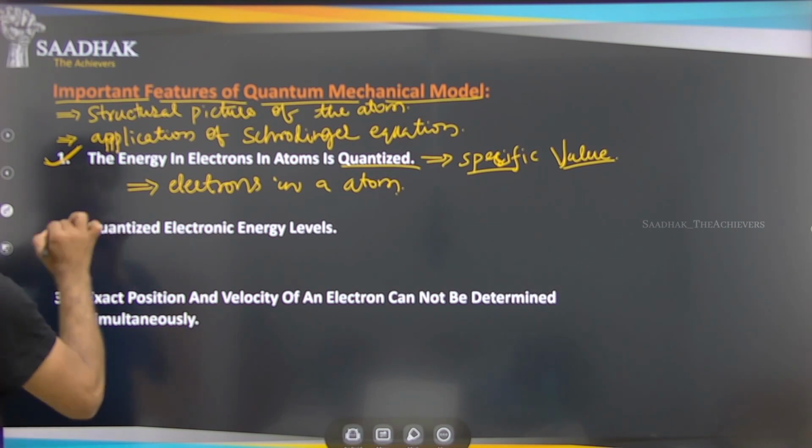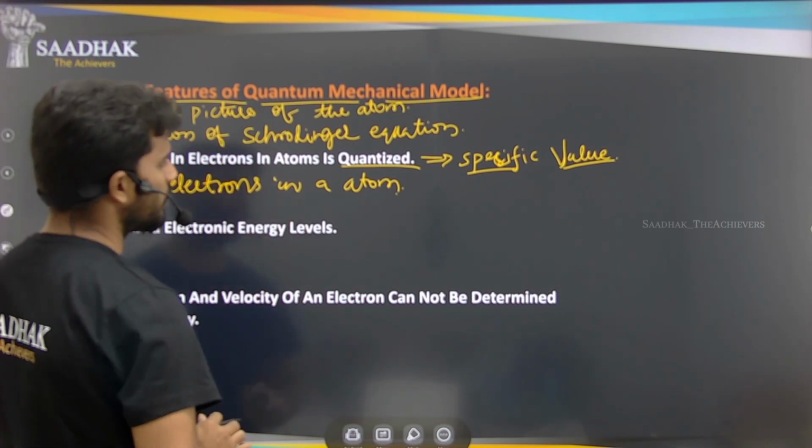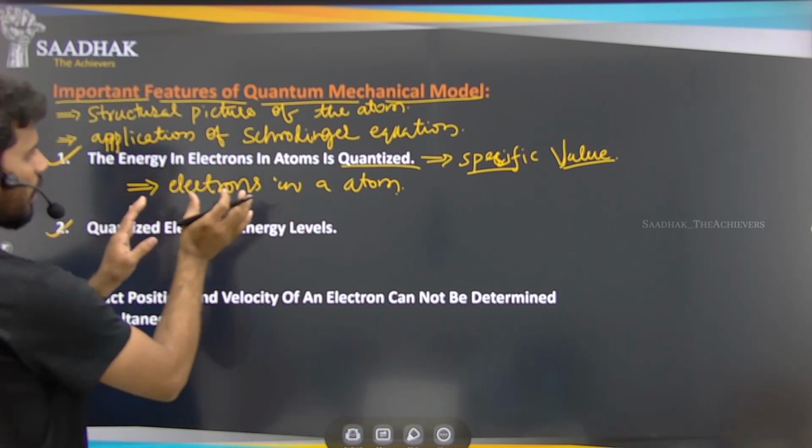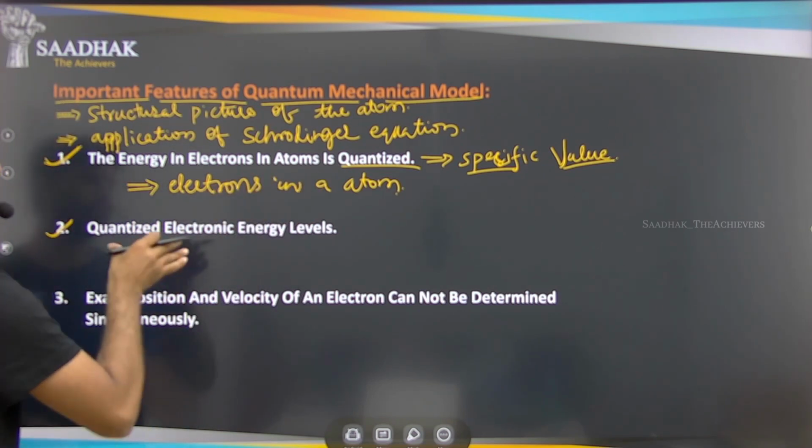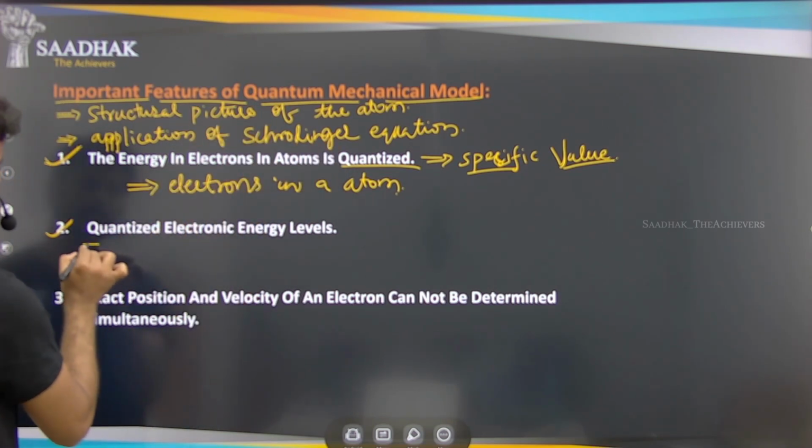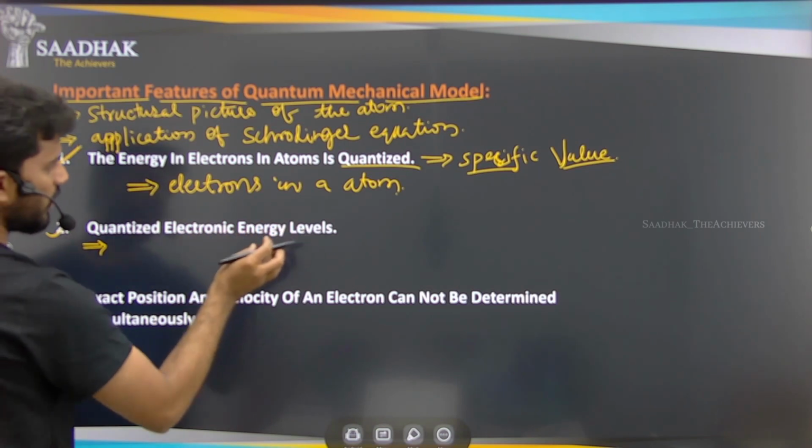The second one is quantized electronic energy levels. Whatever the energy of electrons, it is quantized, so that quantized energy gives the electronic energy levels that we have discussed.